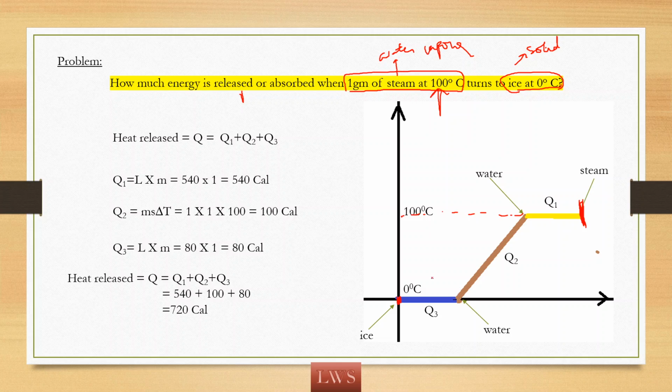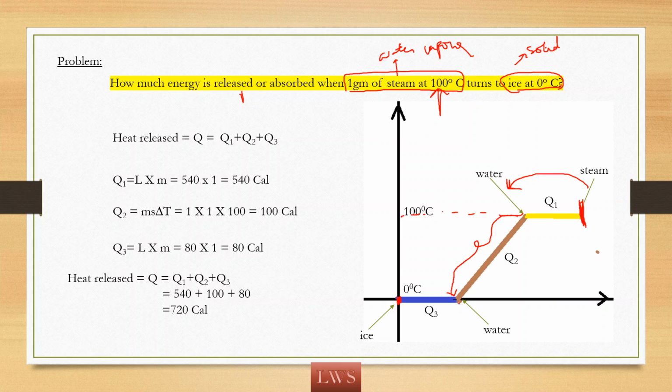So what are the various processes involved? First of all, the steam needs to convert to water, which is nothing but condensation. The steam needs to condense so that it converts to liquid. And then this water needs to give up some heat energy so that its temperature falls to 0 degrees, which is the freezing point of ice.